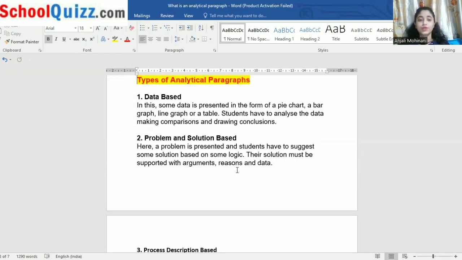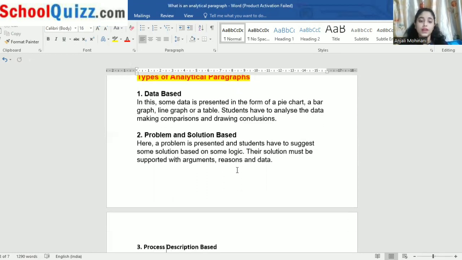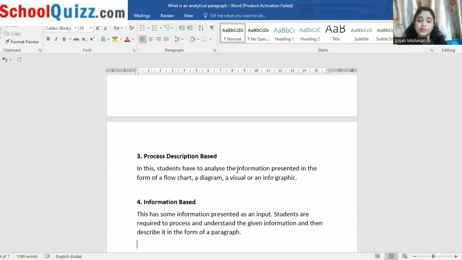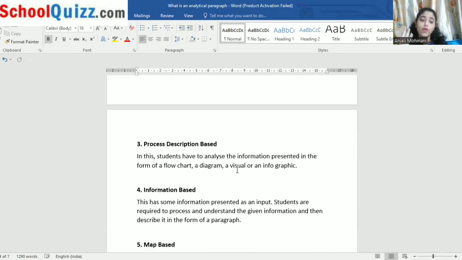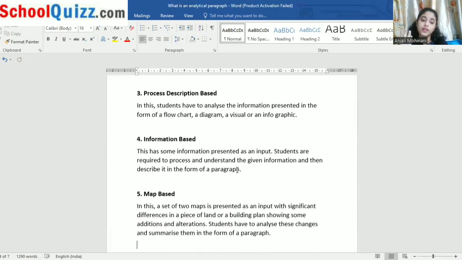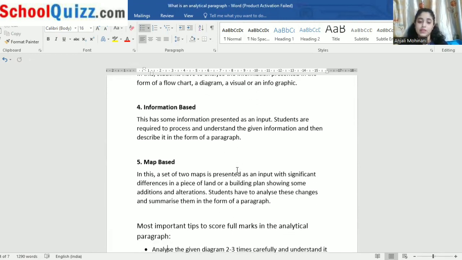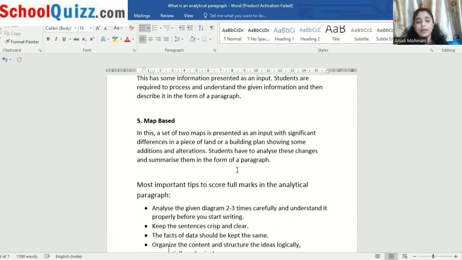Firstly, we know the meaning of an analytical paragraph: it should be detailed, clear, in simple language, and brief. These are some points to be noted while writing analytical paragraphs. The first type is data-based, which means we have to see the data and write accordingly. Second is problem and solution based: we have to identify the problem and then give the solution. Third is process description based, which means you have to see the process. Fourth is information based: according to the information, you have to write the paragraph. And fifth is map based. So these are the types of analytical paragraph.